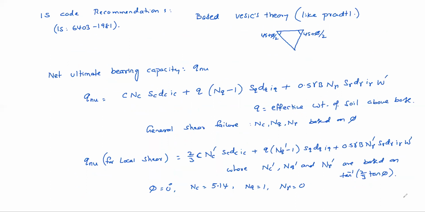Then finally, raft foundation can be designed like this. Raft foundation basically. So NC can be used for raft foundation on cohesive soils. Okay.